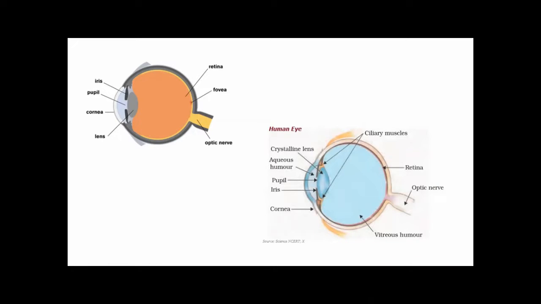Now, the nerve fibers. Nerve fibers carry messages from retina to the brain. This is the function of nerve fibers. And here you can see at the back side of the eye, the optic nerve. Optic nerve connects the whole eye to the brain. Now, students, these are the different parts of the human eye. Now, we will move to the steps of how to draw the human eye from the beginning.